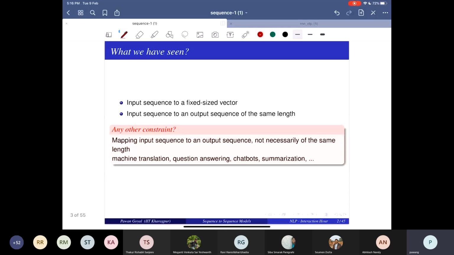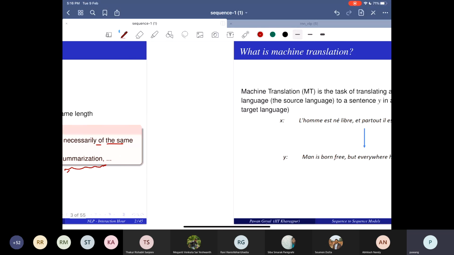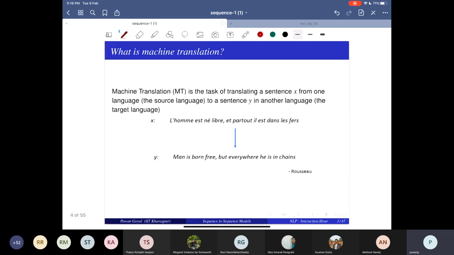Now we may have to map the input sequence to an output sequence that is not necessarily of the same length, like translation, question answering, chatbots. Summarization is one application where your input and output can be of variable length. You have an input document and you have to get to an output document. So for all these applications, you have to use a sequence-to-sequence framework.